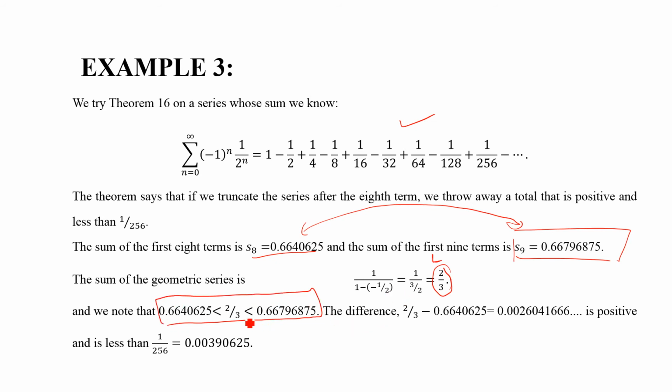The difference 2 by 3 minus this 0.6, that is L minus Sn, where this is Sn and this is L, is positive and less than 1 over 256, which is the first unused term in Sn. So this is how we can verify that L minus Sn is less than u(n+1), and we have verified this with n equal to 8.